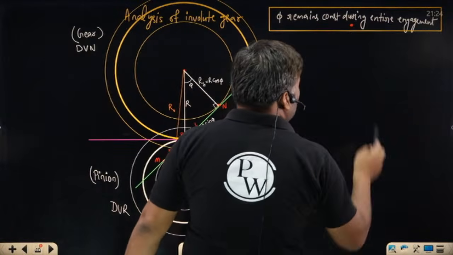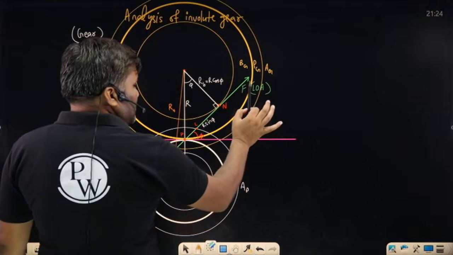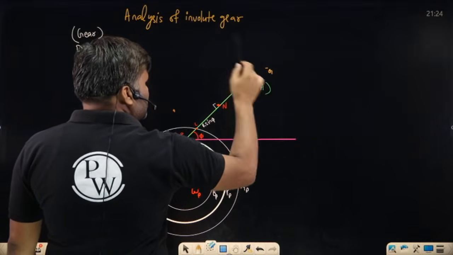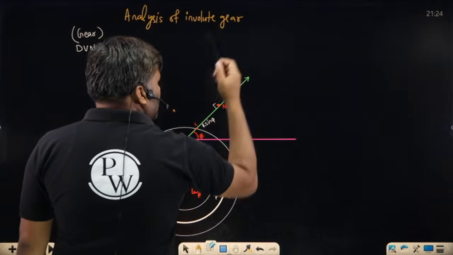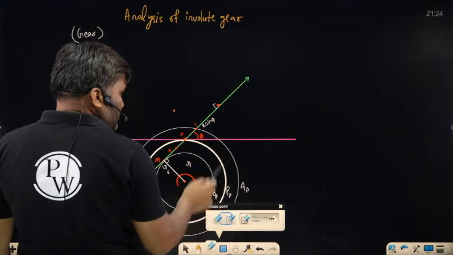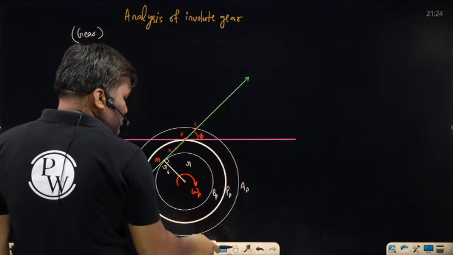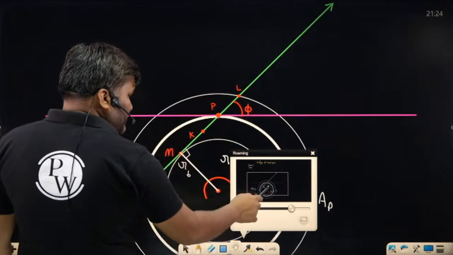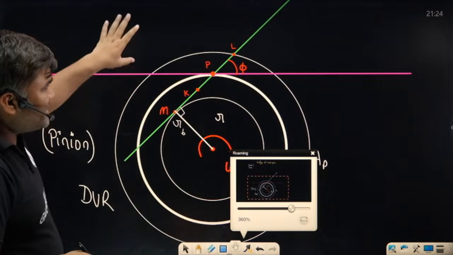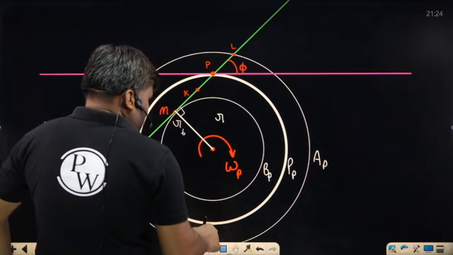I am removing few things from here, very, very carefully, so that only some portion of the diagram remains and you can focus.